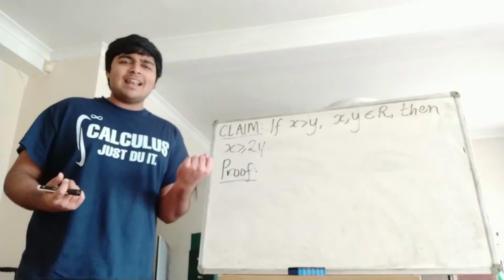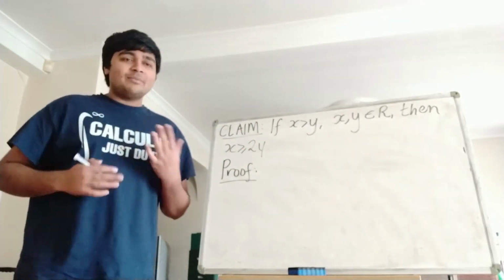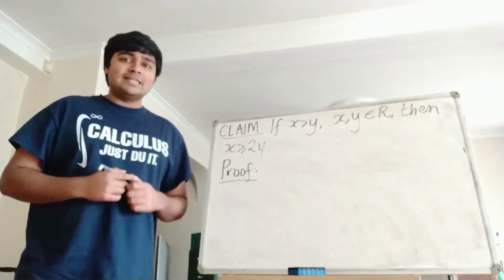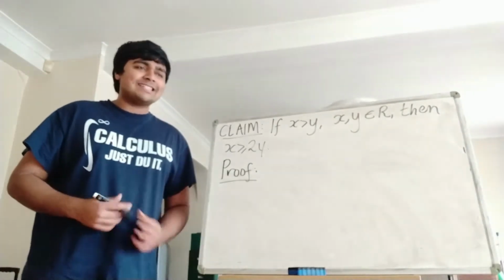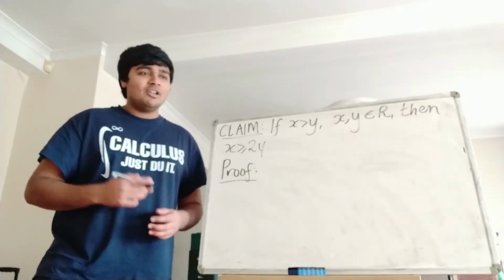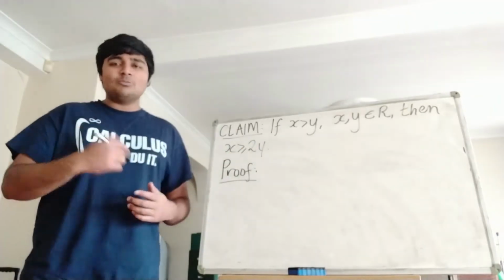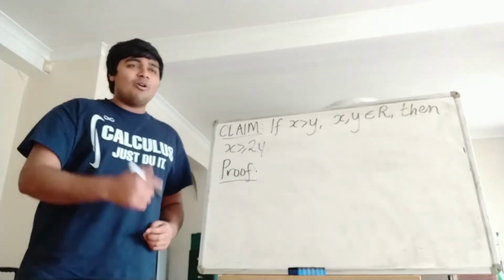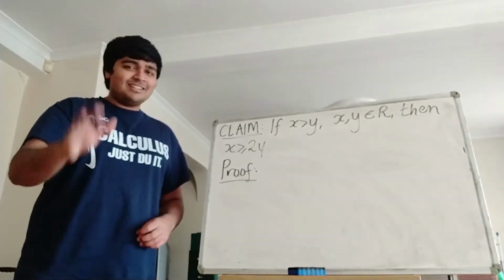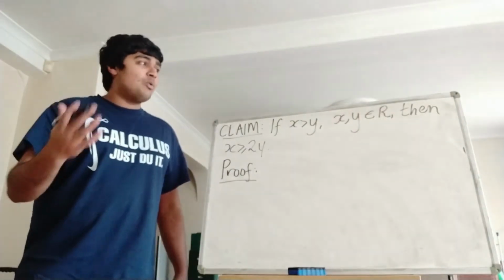If 1 isn't an element in R, that's fine. We can always take an element T in R and multiply every element by 1 over T. So of course then we'd have a 1 in our set. I'll leave it as a little exercise for you to check that this won't affect the uniquely expressible property, so that every positive rational number can still be uniquely expressed as the sum of elements in R. But we're going to assume from here on that, without loss of generality, 1 is in R.